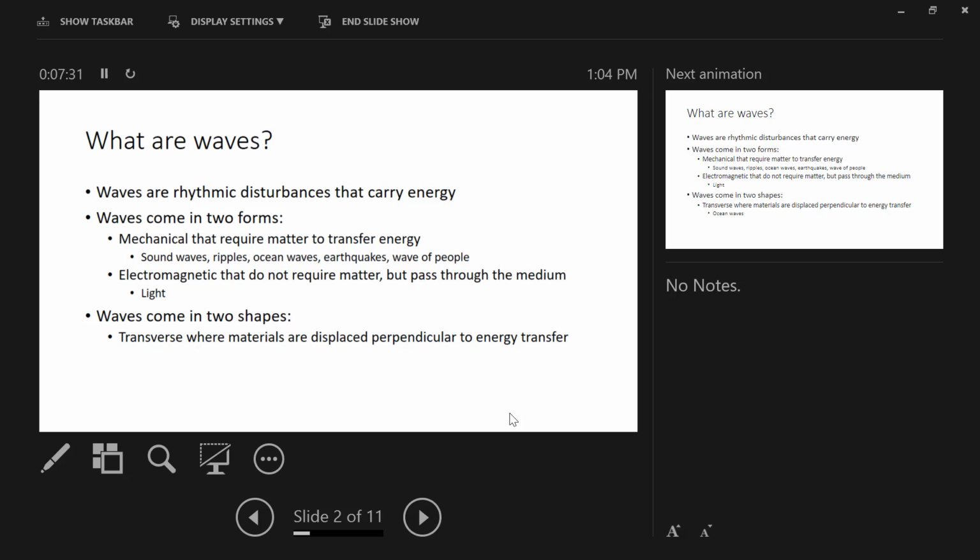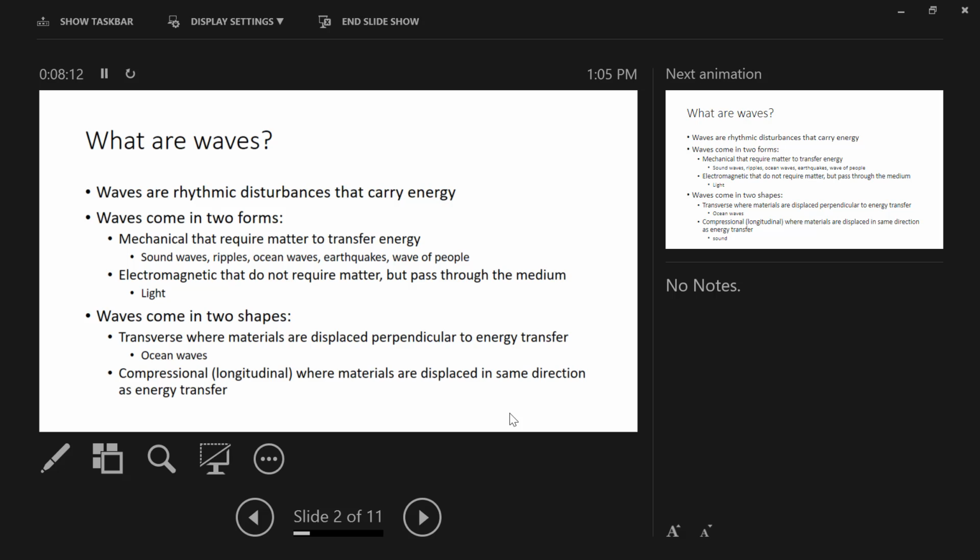So in transverse waves, the displacement of the medium happens perpendicular to the way in which the energy is moving. The materials are displaced perpendicular to the direction that the energy is transferring. A good example of this is ocean waves. The water is being disturbed this way as it rises and falls, but the energy is directed towards the shore. So ocean waves are a great example of transverse waves.